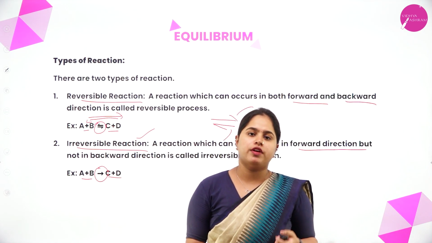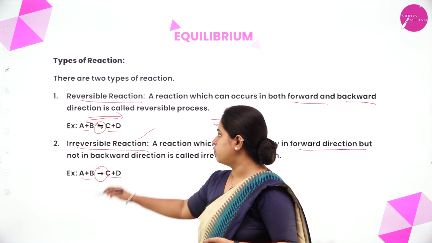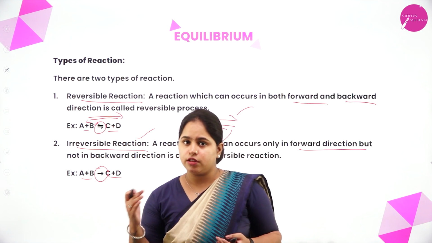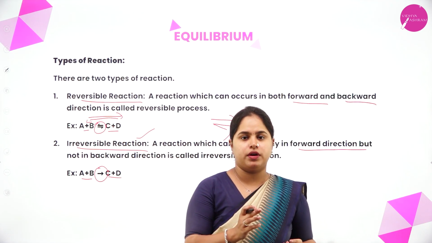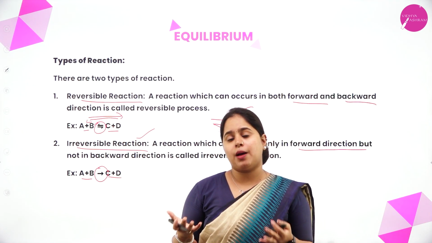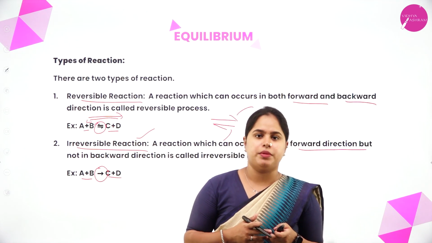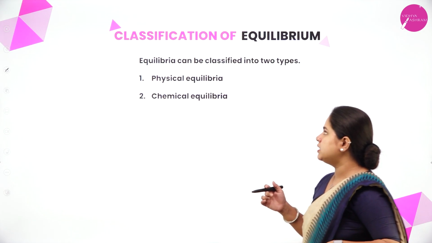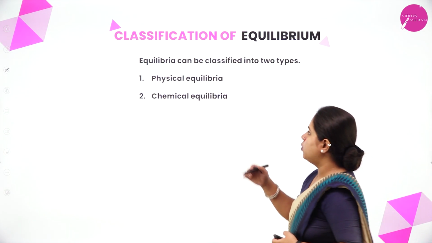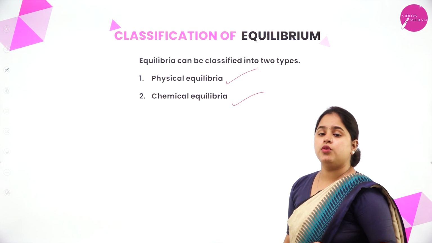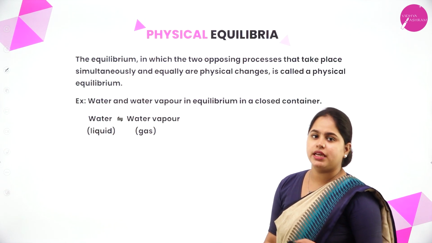So where can you find equilibrium existing? That will be of course in reversible reactions. That means it should happen in the forward reaction as well as in the backward reaction, and if both of them happen at the same rate or same speed, we can say that they are in equilibrium. Okay, so let's understand the different types of equilibrium. One is physical equilibrium and another one is chemical equilibrium. We are going to study in detail about physical equilibrium in this session.